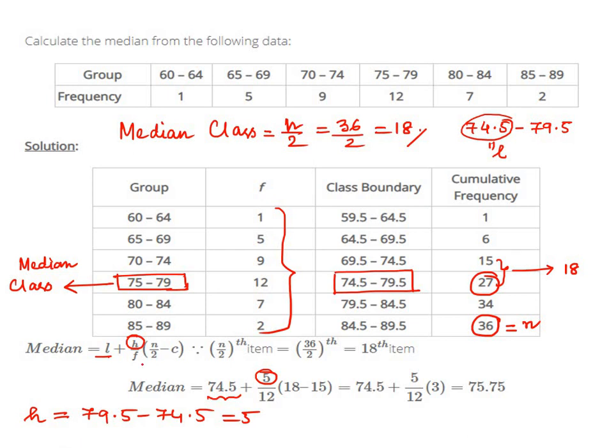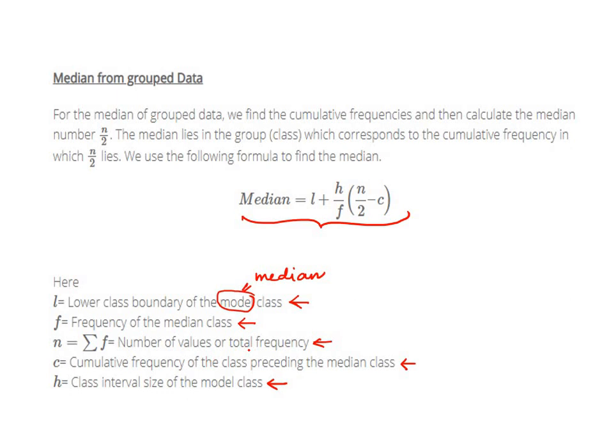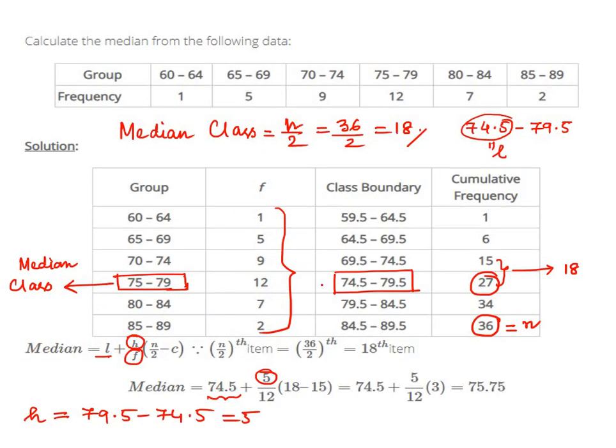Next, what is F? F is the frequency of the median class. So what is the median class? This one is the median class, and the corresponding frequency is 12. So this is our F. n by 2, n we already got as 36, so n by 2 is 18.